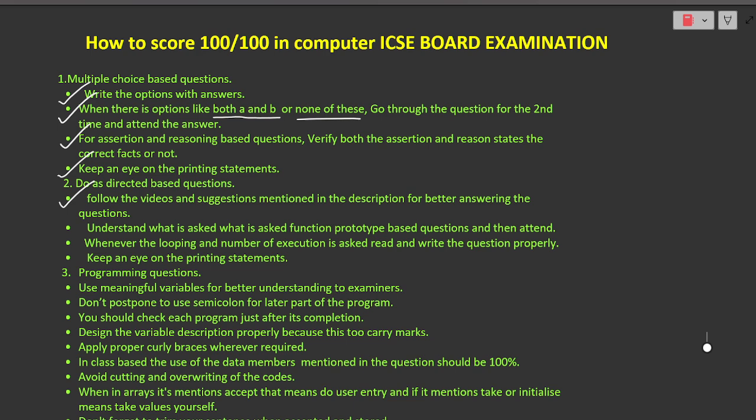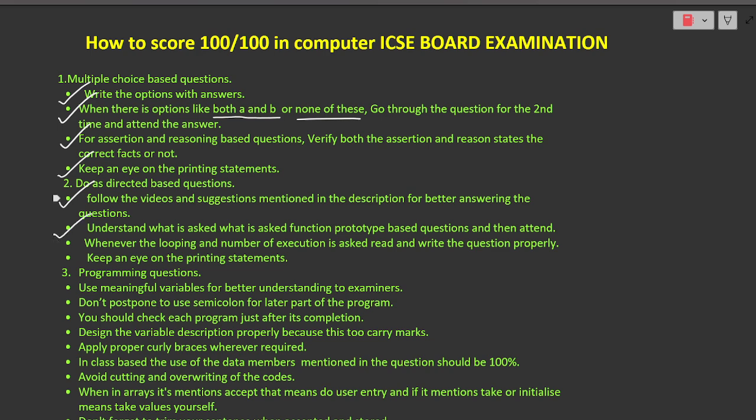Do not be in a hurry. "No sir, we have only less time for attempting the program, so we are in a hurry and we are attending." Do not overthink like this during your computer examination. If you start overthinking, then your marks will start reducing from first to last. Don't be an overthinker. Stay calm, attend each question properly.